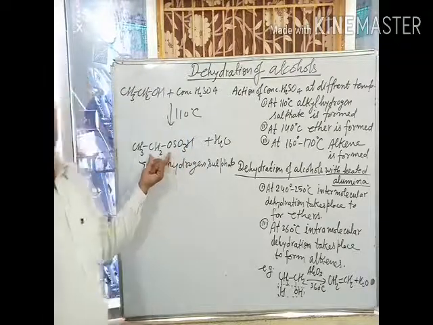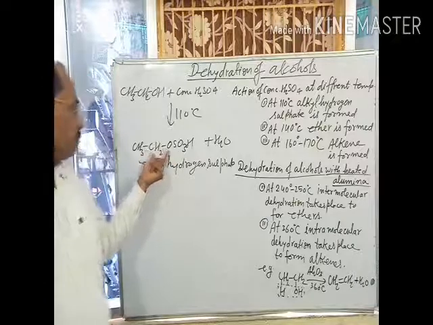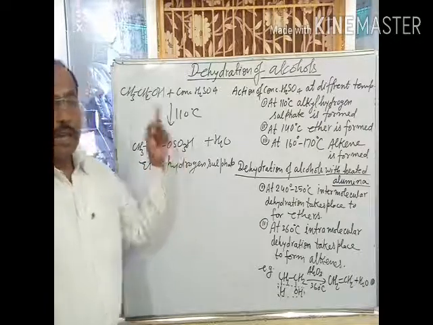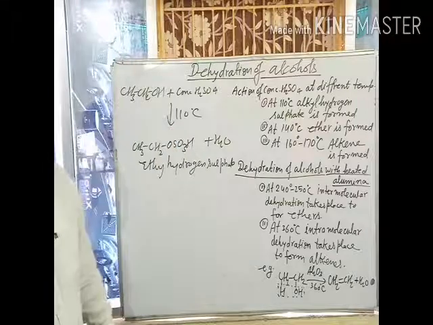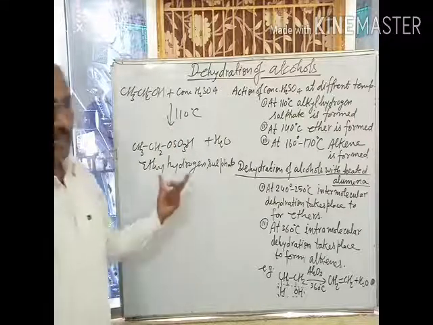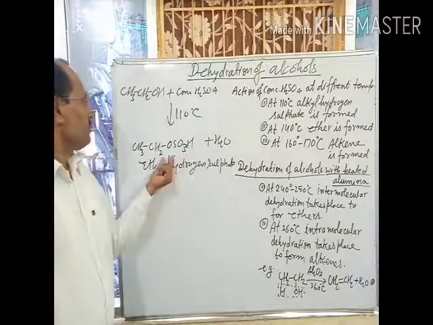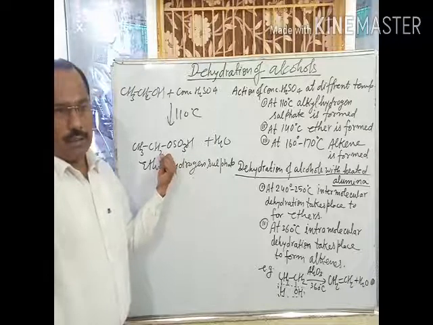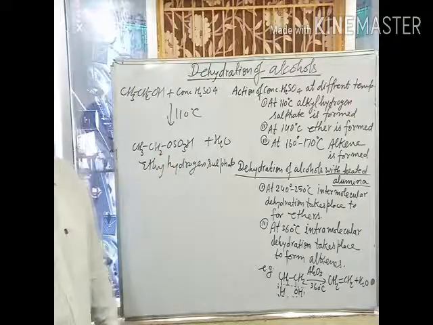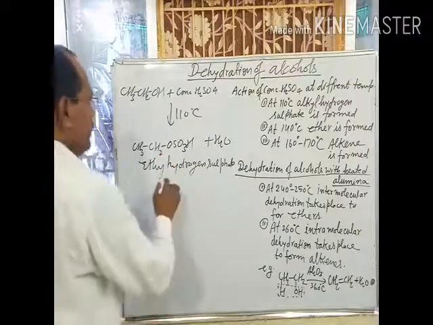This ethyl hydrogen sulfate can be used for the preparation of alkenes and ethers. When this compound, ethyl hydrogen sulfate, is further heated, we get alkene.